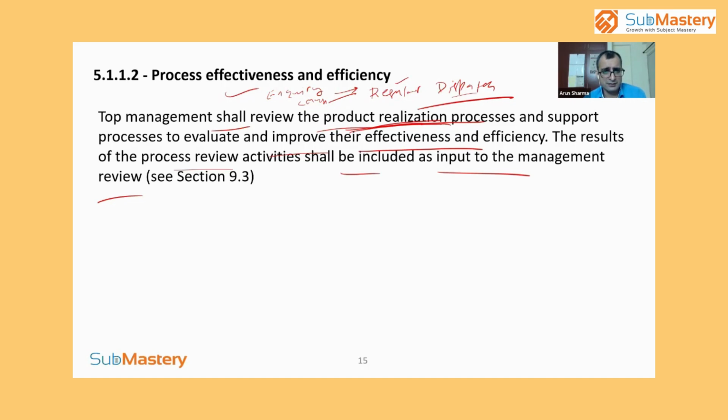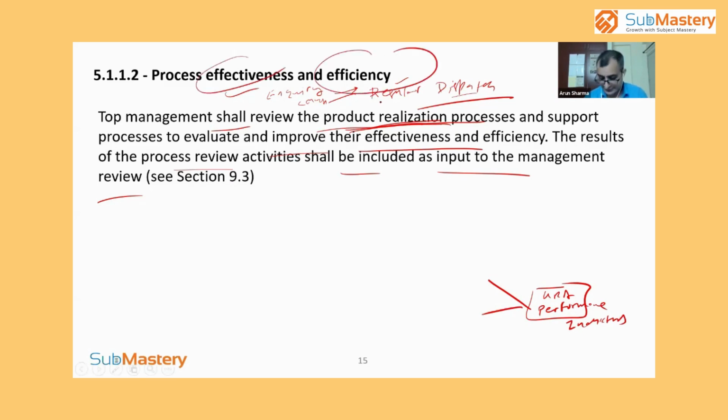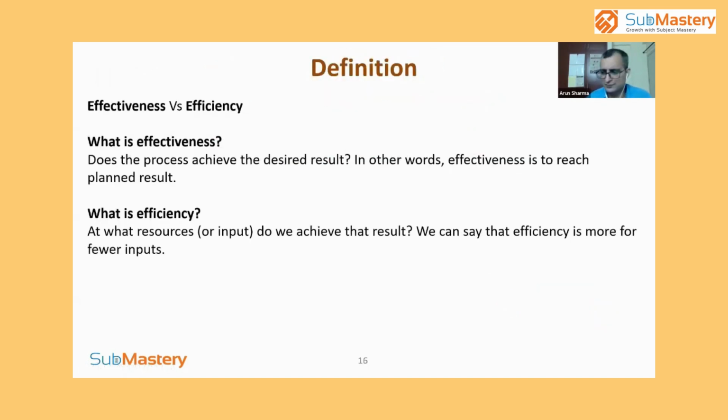And you remember we have covered the turtle diagram, and in the turtle diagram on the below side there was, like I said, key result area, or these are basically performance indicators. So when we talk about the performance indicator, it can itself be divided into two categories. One is effectiveness and the other is efficiency. So let us try to understand the difference between these two, effectiveness versus efficiency.